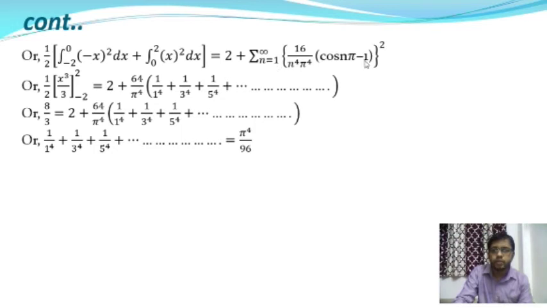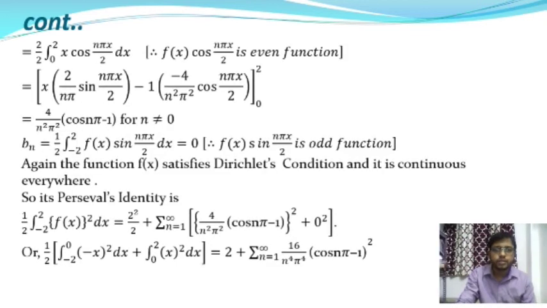when we put n is equal to 1, the value of this series will give 1 by 1 to the power 4, and when we put n is equal to 2, it will give 0. When we put n is equal to 3, it will give 1 by 3 to the power 4, and so on. Okay, so from this we'll get the value of this integration, where the upper limit is 2 and lower limit is -2. So 8/3 is equal to 2 plus 2/2 into integration over 0 to 2 of x into cos(n pi x by 2) into dx.